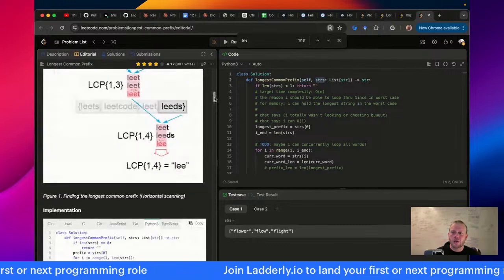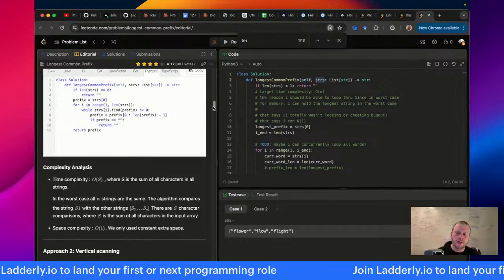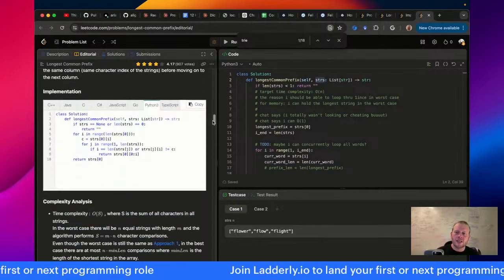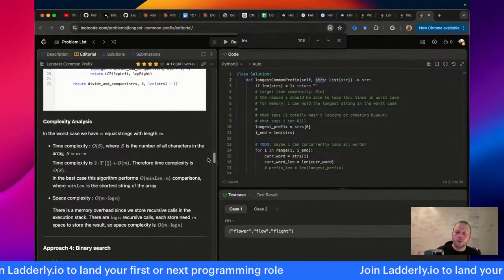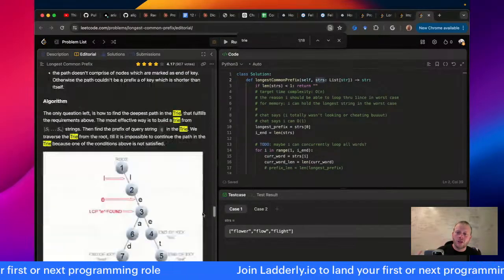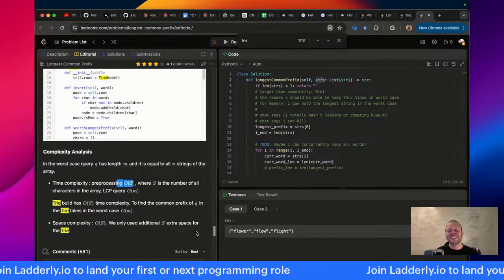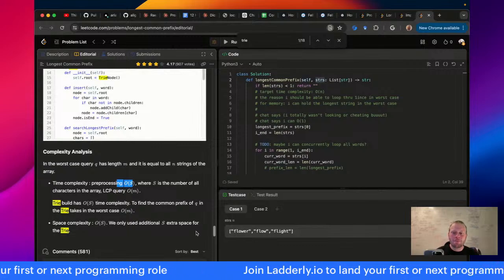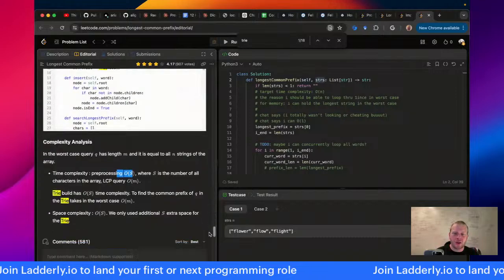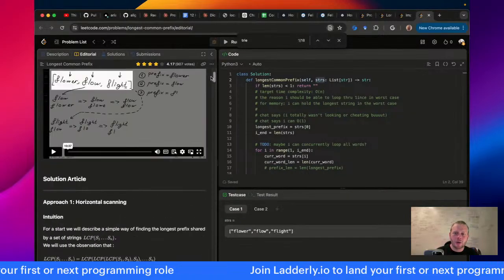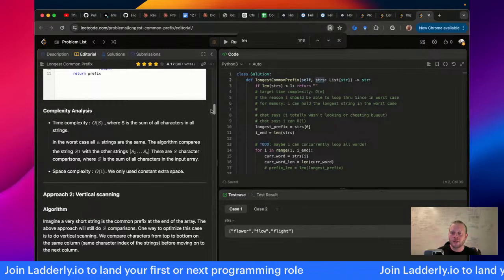And how does that compare to the others? So here, this horizontal scanning approach is O(S) time complexity. So it's asymptotically equivalent to not using a trie, right? Yeah, so it literally just takes more space. The time complexity is O(S) and the space complexity is also O(S) on the trie, compared to this horizontal scanning approach, which has a time complexity of O(S) and a space complexity of O(1).